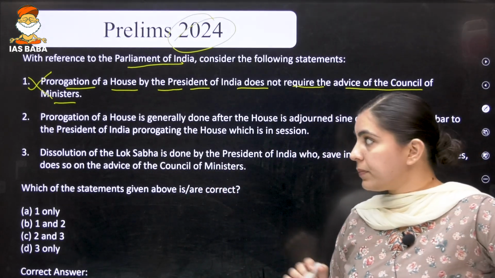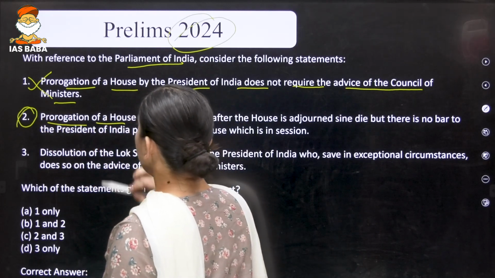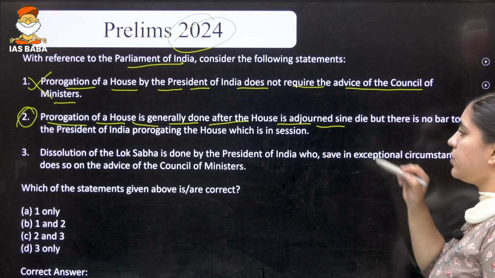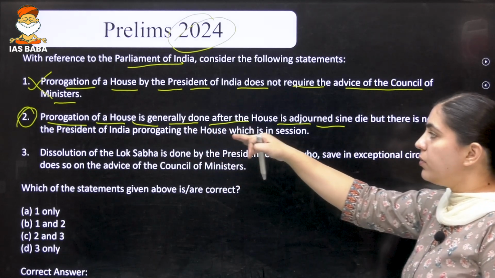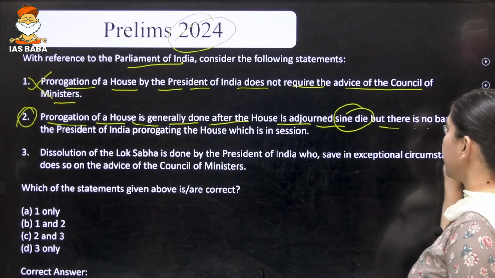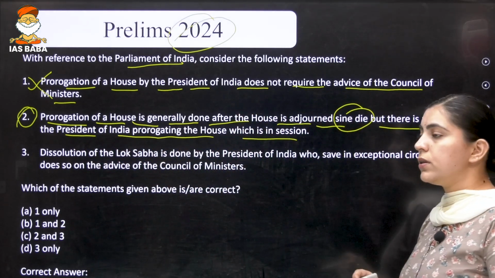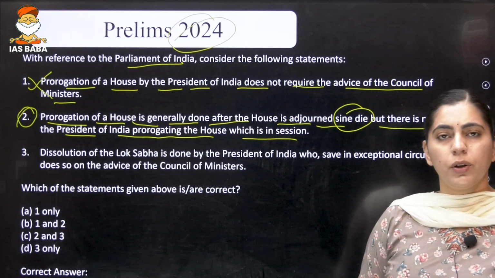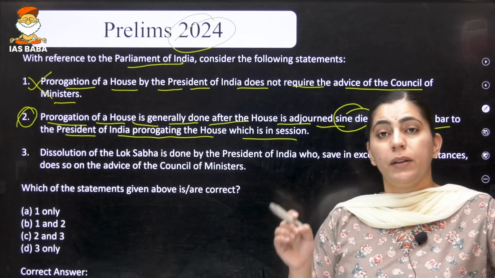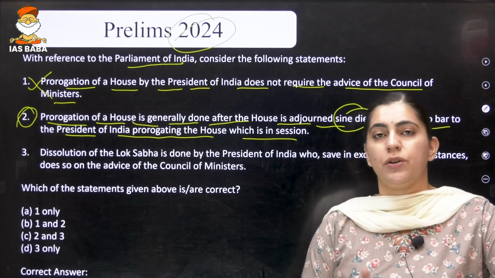Is it clear? So, the second statement is saying that prorogation of a House is generally done after the House is adjourned sine die. But there is no bar on the President of India to prorogue the House which is in session. Now the question is, what is the meaning of prorogation? Prorogation means that the President is issuing the notification and officially ending the session.